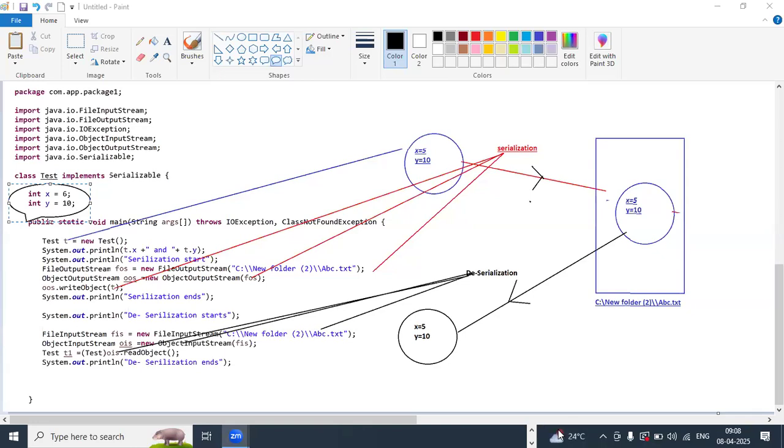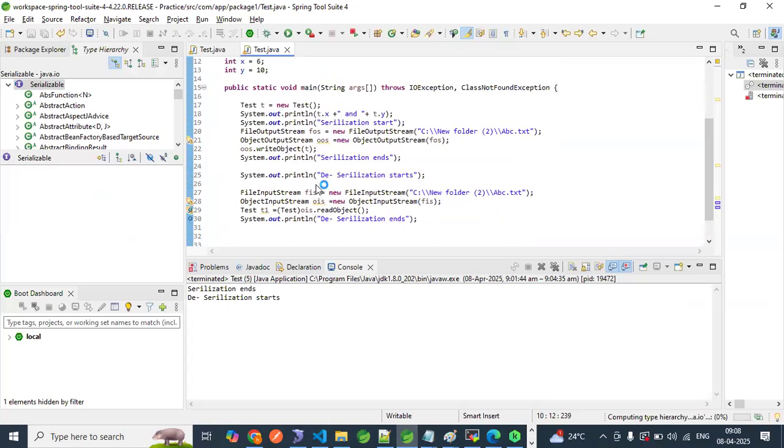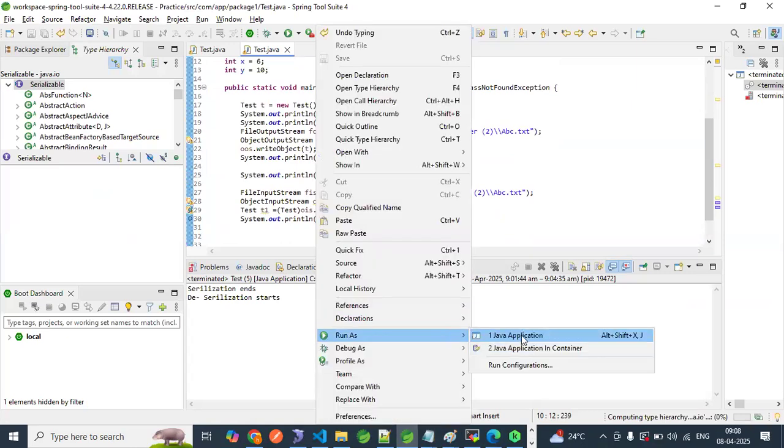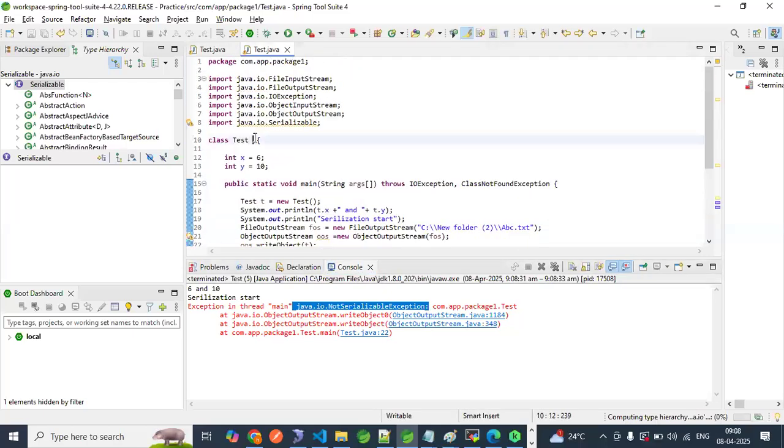Now, important to note is if we do not use this implement serialization, let me remove this. If I remove this, exception, right? Not serializable. So we always have to make this serializable.